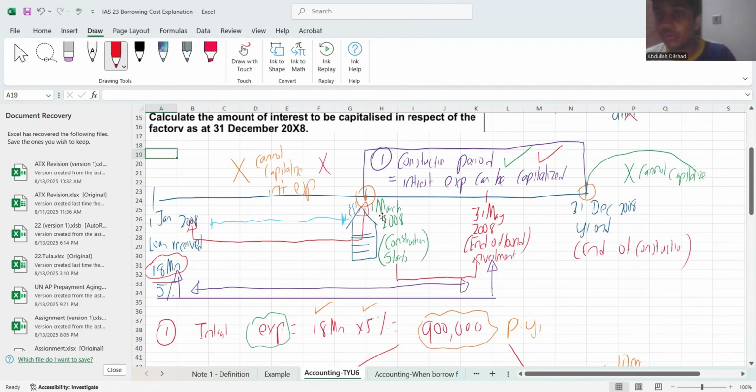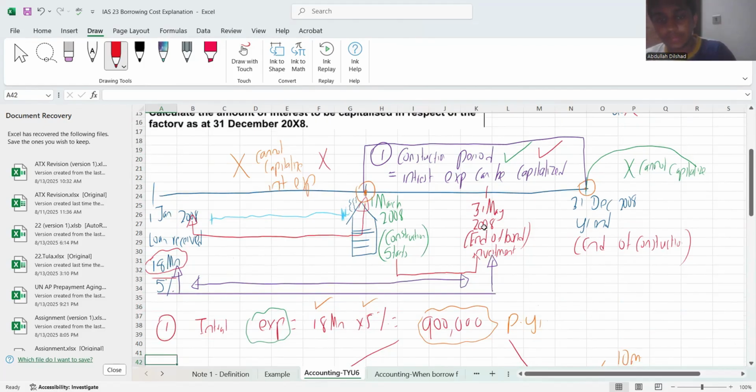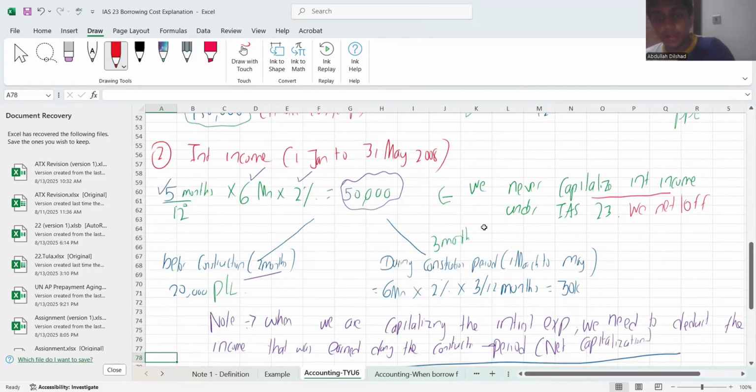So what do I need to do? From 1st March to 31st May, that is March, April, May, that's 3 months. So 6 million was the investment at 2% per annum rate, and 3 months is your interest income.